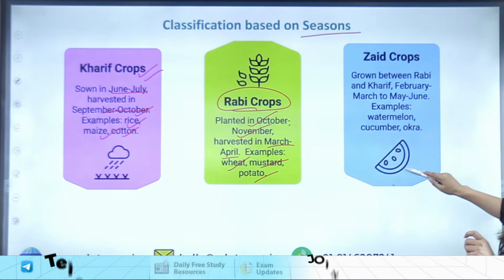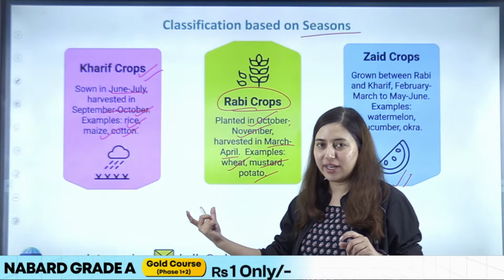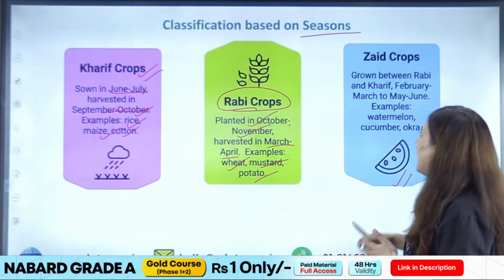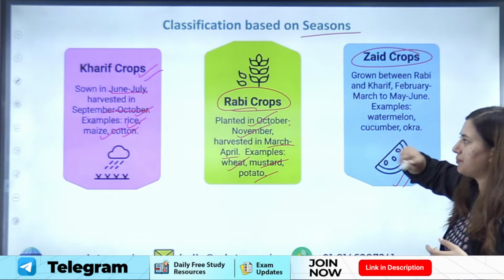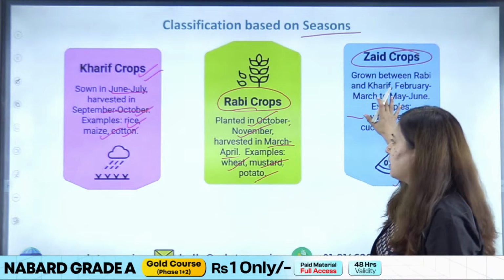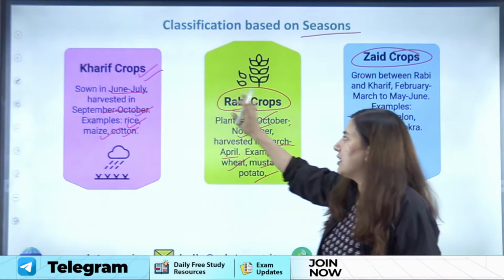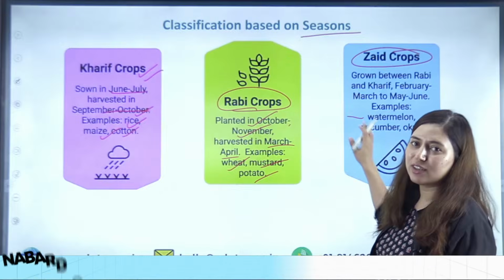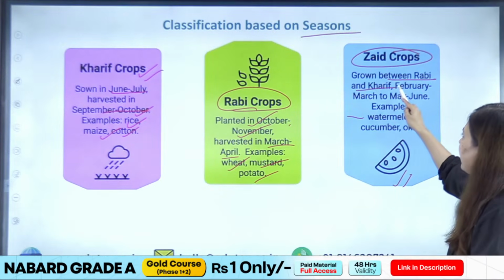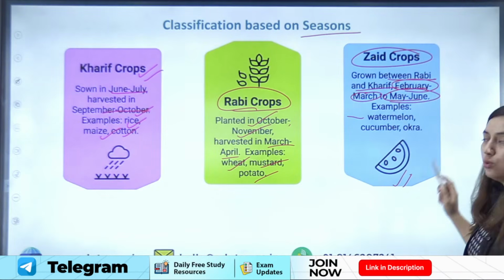Now coming to the Zaid crop. You can see there is a time gap between the Kharif season and the Rabi season crop, right? That time can be utilized by growing some short duration crops. That particular season is known as the Zaid season. Okay, I'm so sorry, students. Zaid crops are called summer crops, not Kharif crops. The Kharif crops are called monsoon crops, right? Rabi crops are called winter crops and Zaid crops are called summer crops, right? These are grown between Rabi and Kharif. The sowing time is February to March and harvesting is May to June, right?